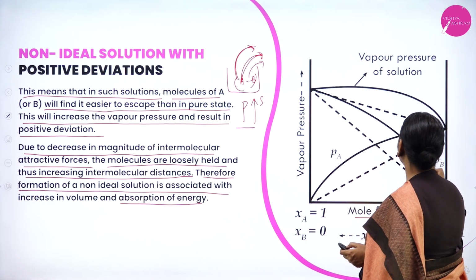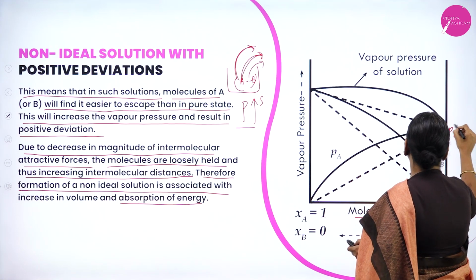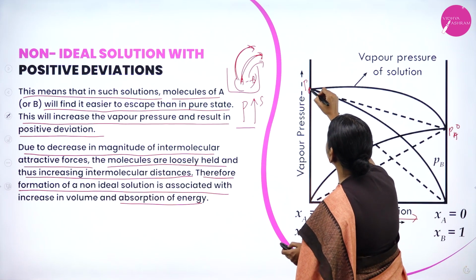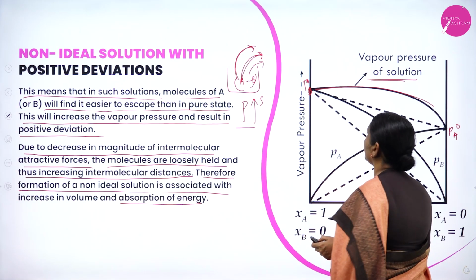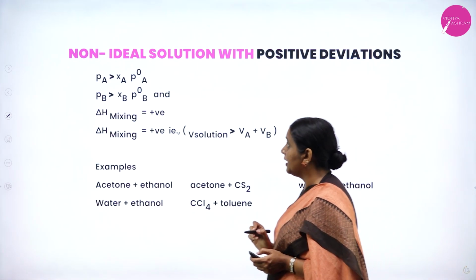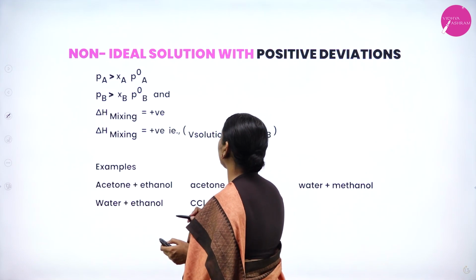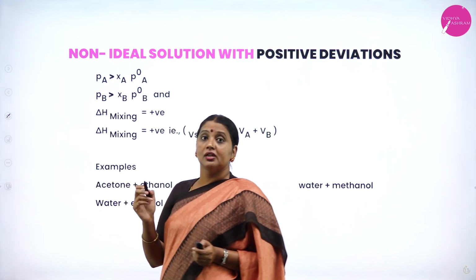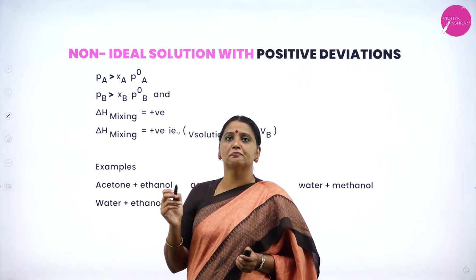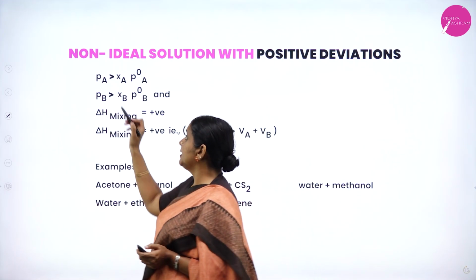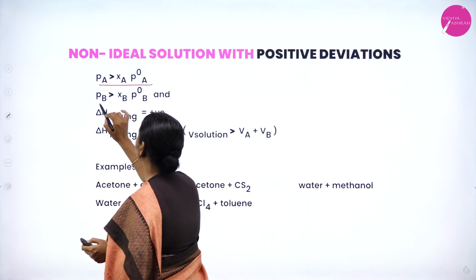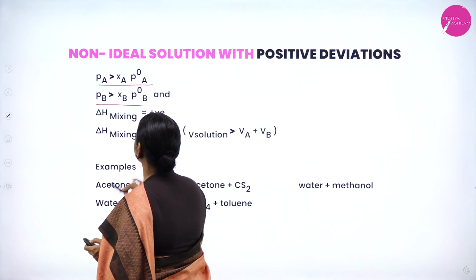This shows PA and this is PB, this is PA naught and this is PB naught, and this represents the vapor pressure of the solution. Therefore, for a non-ideal solution having positive deviation, the partial vapor pressure of each component is greater than what we expect from Raoult's law. That's why PA is greater than XA PA naught, and PB is greater than XB PB naught.